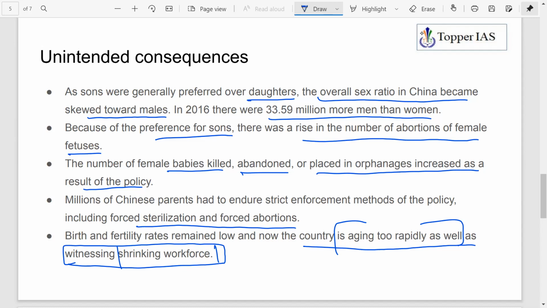That's why China has now abandoned the one child policy and went with a two child policy in 2015. Now they have again revised the policy and have come out with a three child policy, to address the issue of aging and to get the economic advantages of having human resources in the working age group.